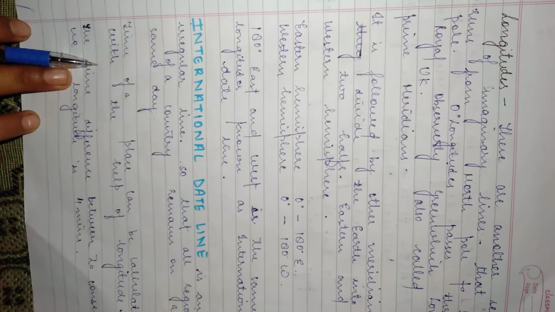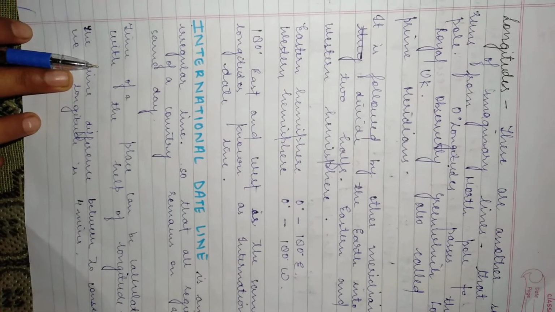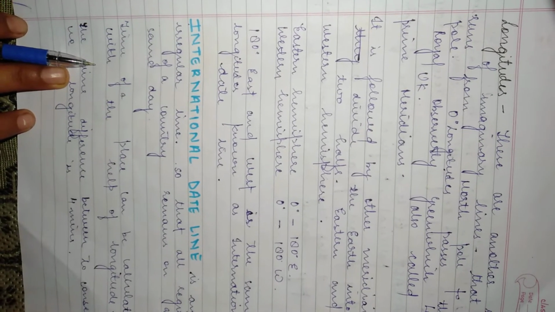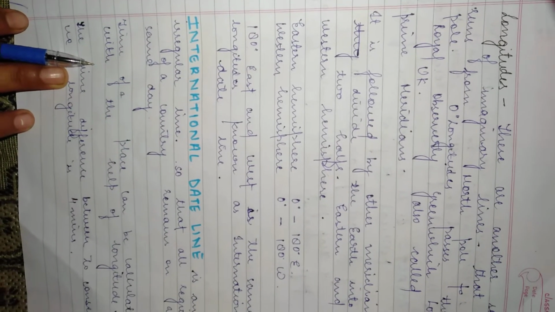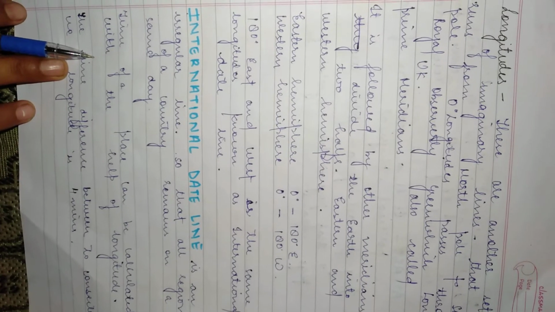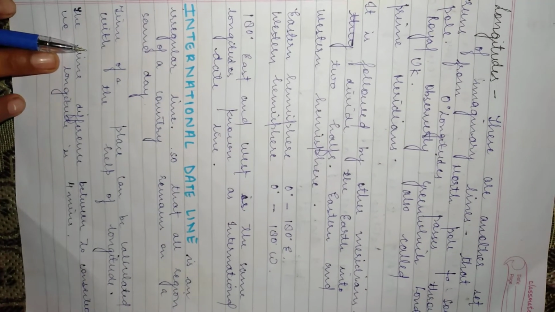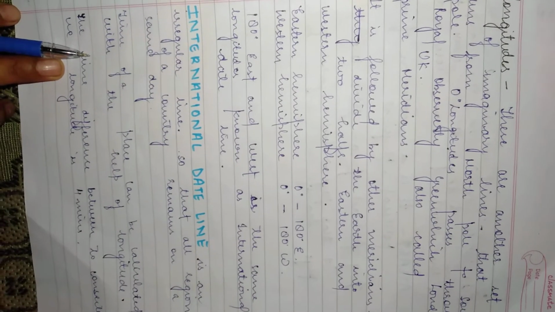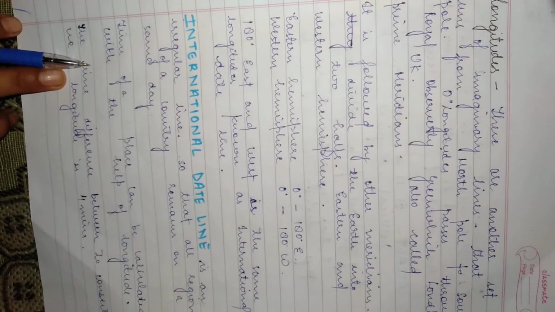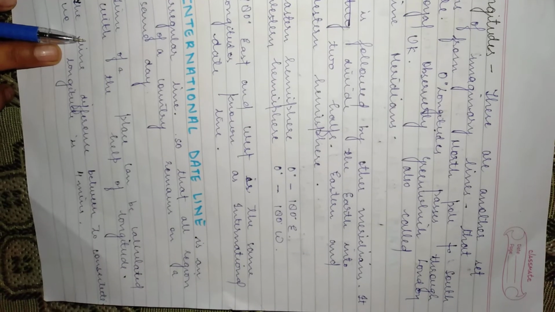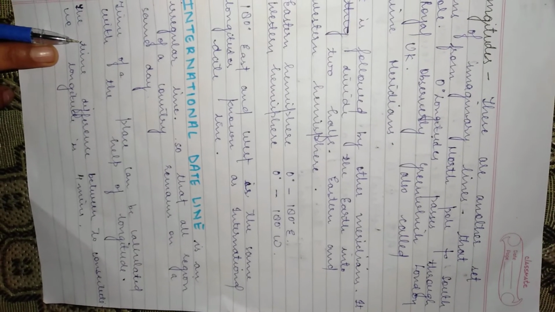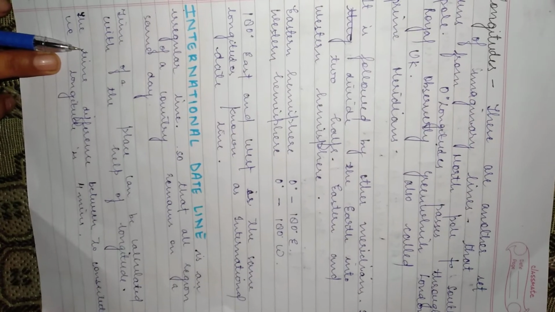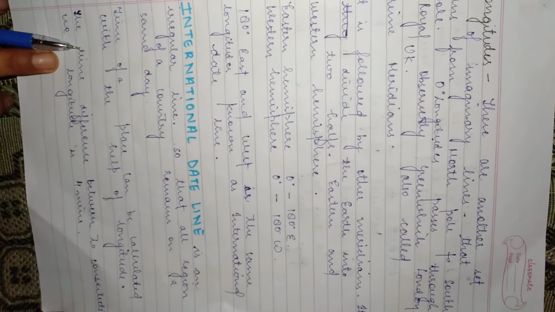At about 180 degree longitude, we find the international date line. Each calendar day starts and ends here. Areas to the east are one calendar day behind the areas to the west of the date line. The international date line has been drawn in such an irregular manner so that all regions of a country remain in the same day. The time of a place can be calculated with the help of longitudes.